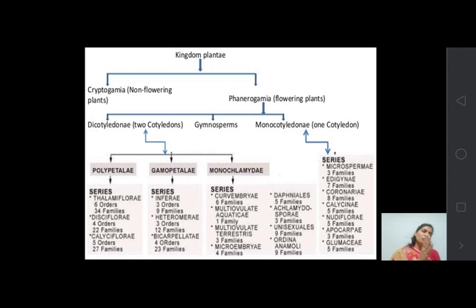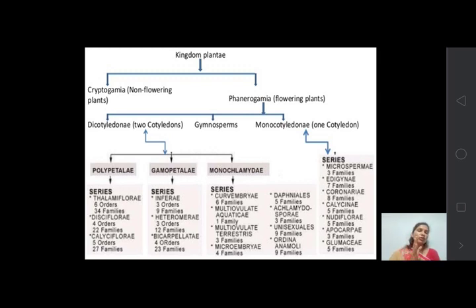Now monochlamydeae. Monochlamydeae has 8 series. Series 1 is curvembryae, which contains 6 families. Then multiovulate aquatici having 1 family. Then multiovulate terrestres having 3 families.